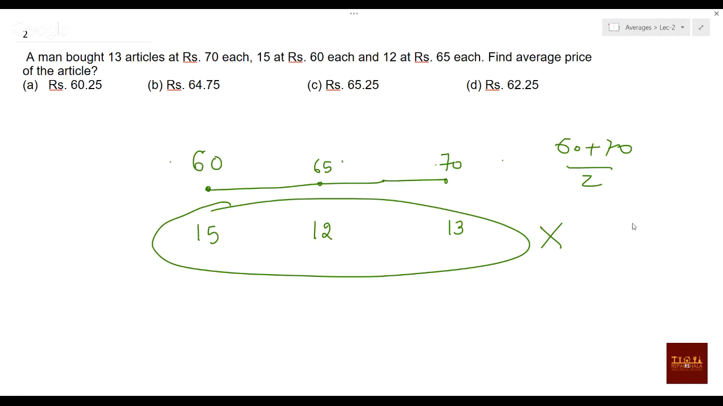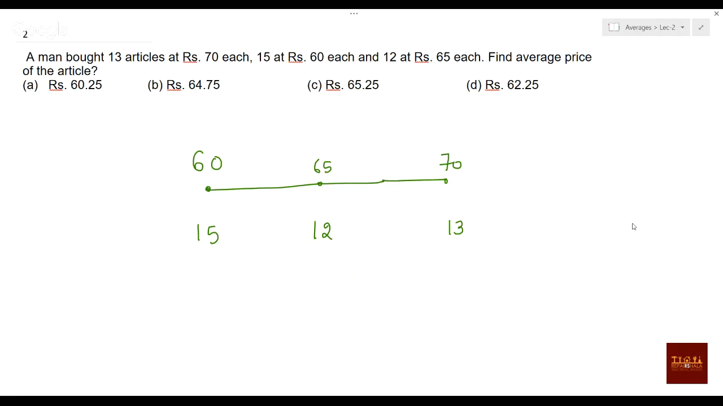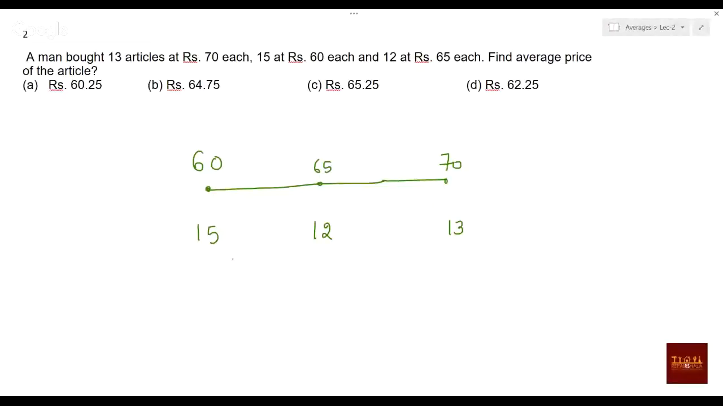But articles are not same here, so it will not be 65 now. So what will it be now? Check. Now one thing you should know from what I told you before. Suppose this is also 1, this is also 1, this is also 1, so your average will be 65, right? But now you can say 15 has more weightage, right? More number of elements means more influence. Means you can say previously the average was 65, now the average will be pulled towards 60.